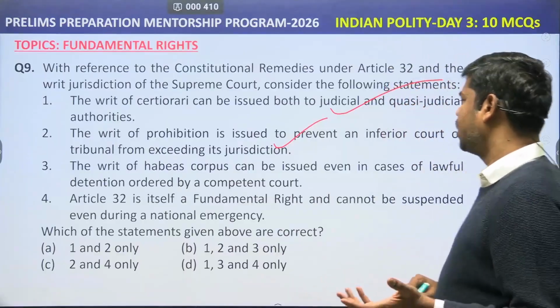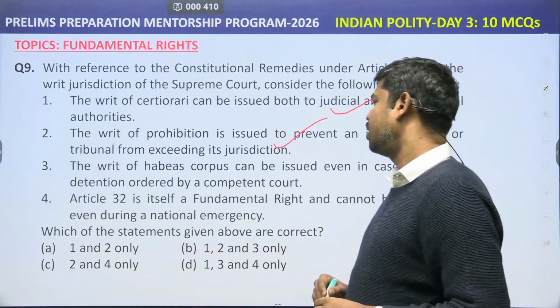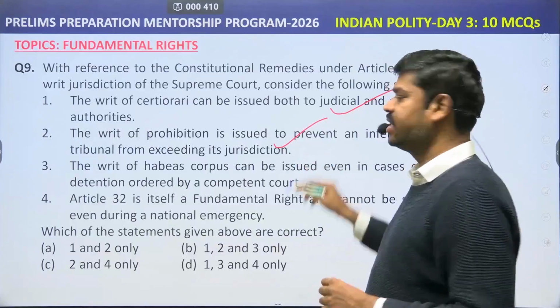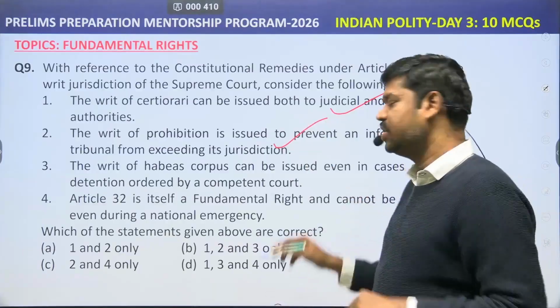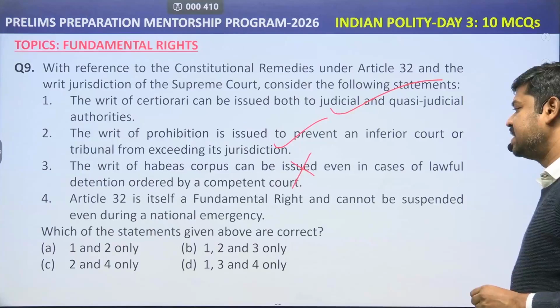The writ of habeas corpus can be issued even in cases of lawful detention order passed by the competent court. No. A writ of habeas corpus is generally passed against an illegal detention, but it cannot be against a lawful detention which is based on a court order. So this is wrong.